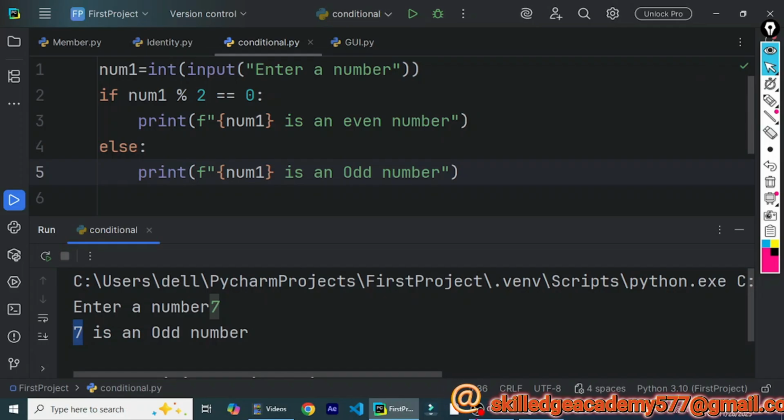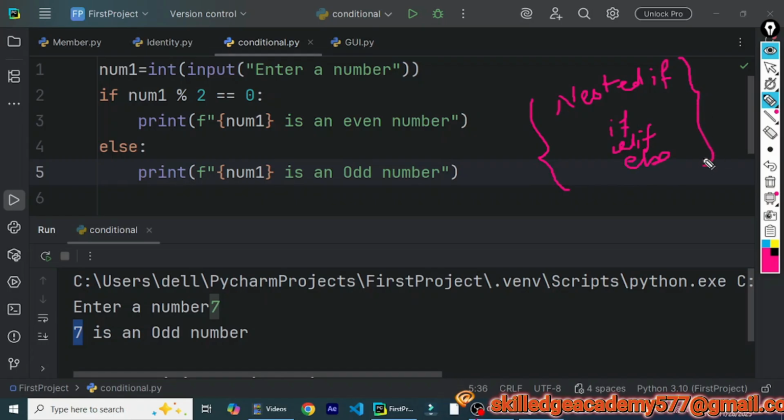So I think that the examples are clear to everyone and the concept of the if-else block is clear to everyone. So that's all for this lecture. In the next lecture, we are going to discuss further topics like nested if, and we are also going to discuss the if, elif and else ladder. They are the topics which are also to be discussed in the conditional statement. So in the next video, we will further be discussing the topics which are related to the conditional statement.